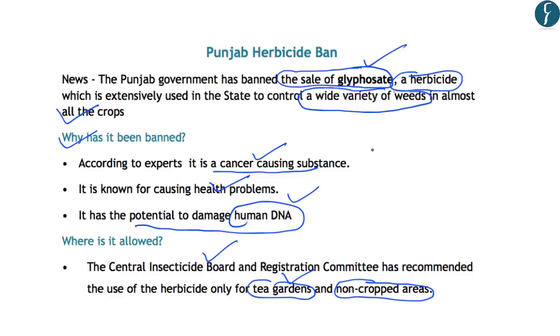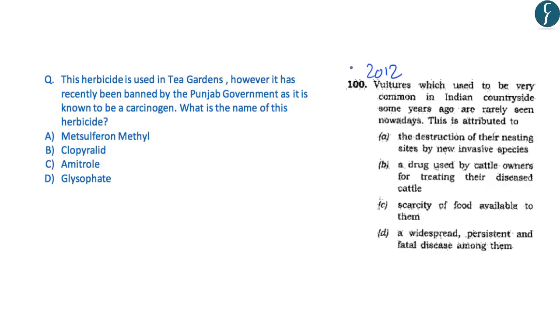So the points which are important for us from exam point of view are the name of this herbicide, what are its adverse health effects, and where it is currently allowed. Now, if you go through the previous year paper of 2012, you will find a similar question that was asked in the preliminary examination. The question reads, vultures which used to be very common in Indian countryside some years ago are rarely seen nowadays, and this is attributed to.